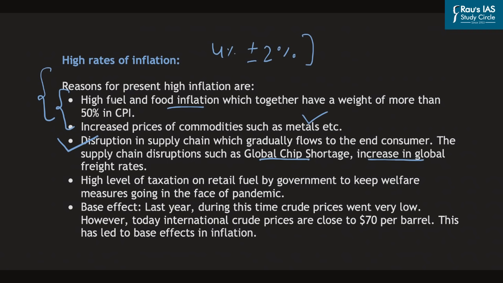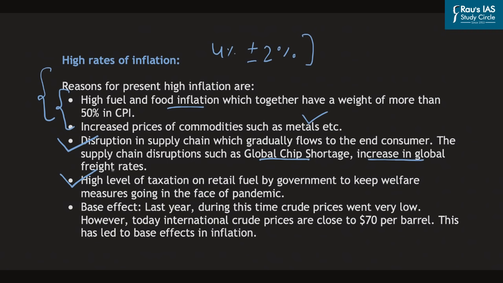Now, besides these reasons, there is high level of taxation on retail fuel by the government to keep welfare measures going in the face of pandemic. And because of this high taxation on the retail fuel, the fuel, which is one of the important ingredients in the production in India, is leading to high inflation of commodities in India.